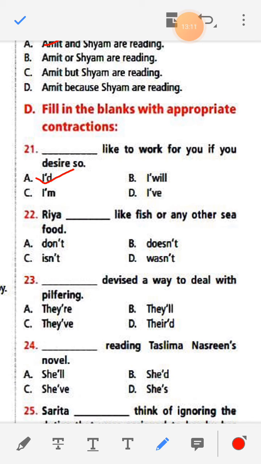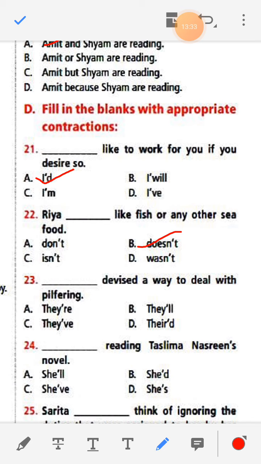Riya does like fish or any other seafood. Riya does not like fish. Doesn't. See here, doesn't: does, not. So if we are doing contraction here, we don't need the total thing, does not.